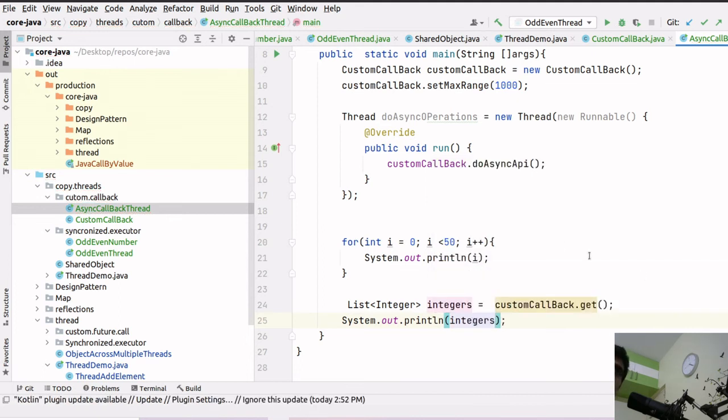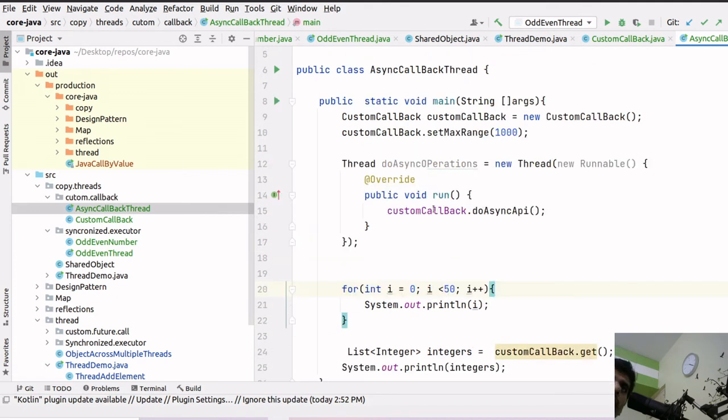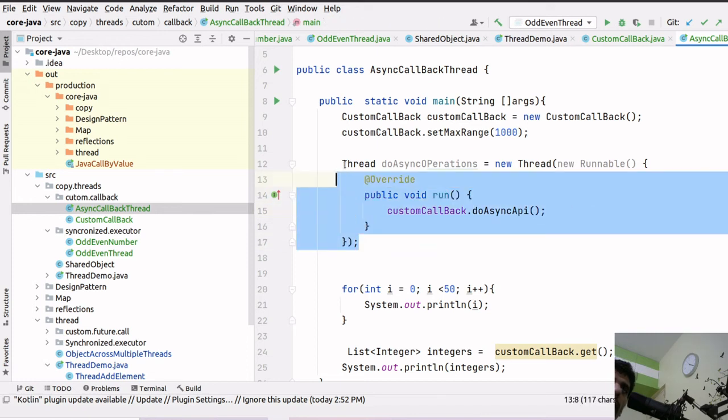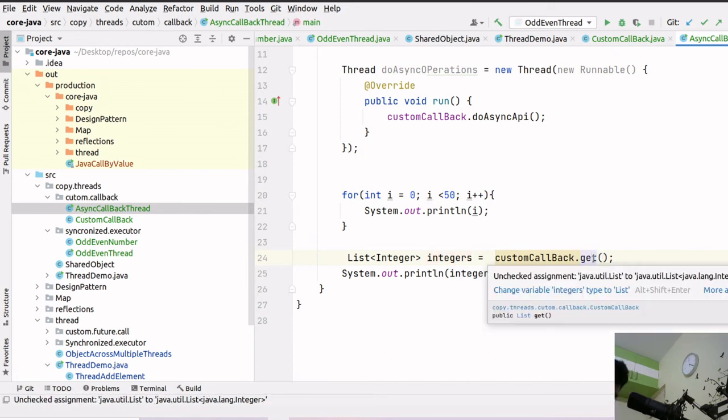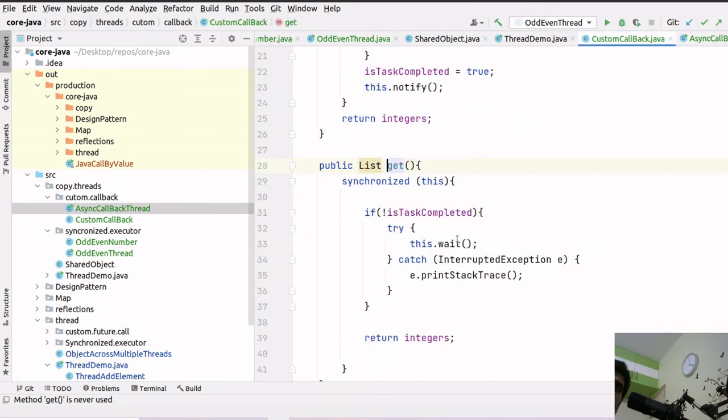So what will happen is, main method started this custom callback, the async API is happening in some other thread, right? And main method is continuing its task. Then main method will come here and do get, but this is another thread, this is the main thread, so it will have to wait until the task is finished.